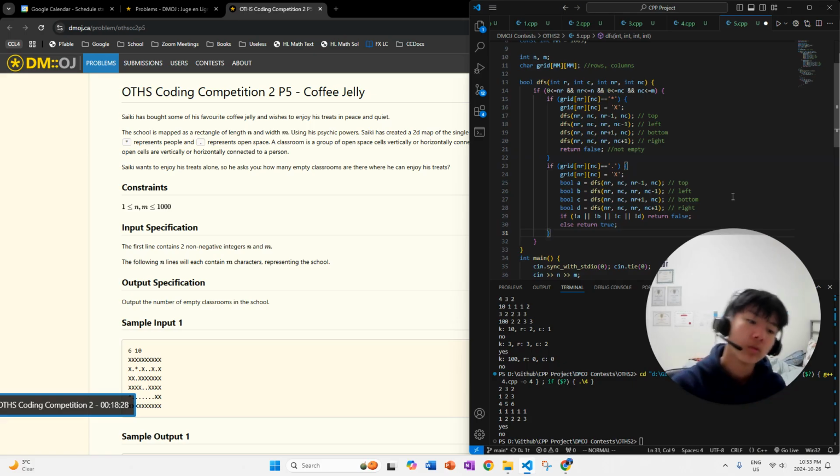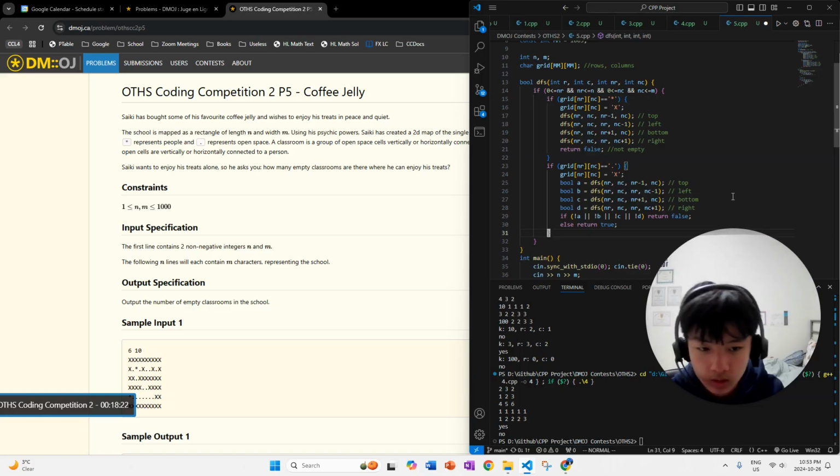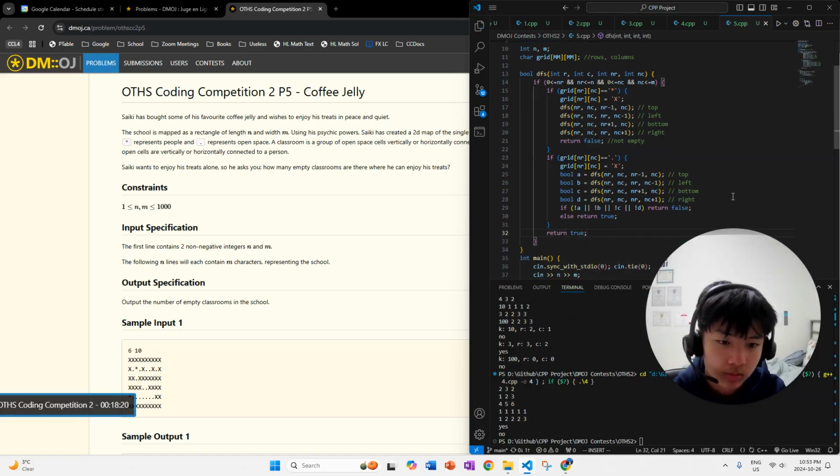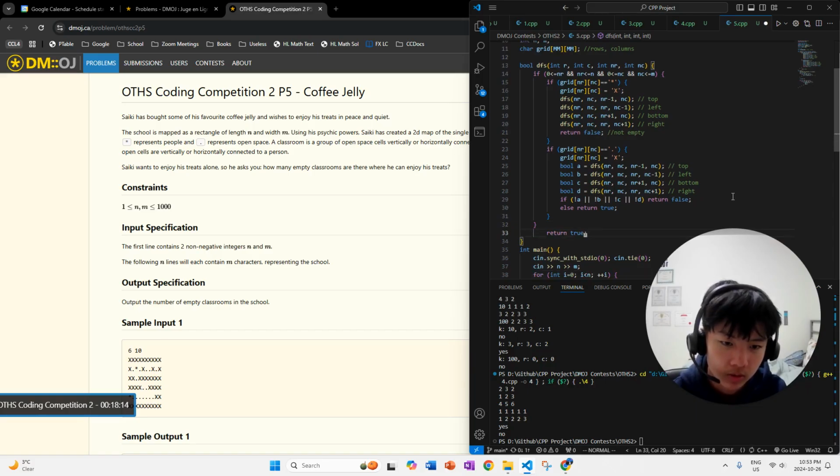What happens if we don't find anything? If we find an X? Well, if we find an X, then return true. Just by baseline. Just return true. False means that actually we found evidence that this classroom is not empty.